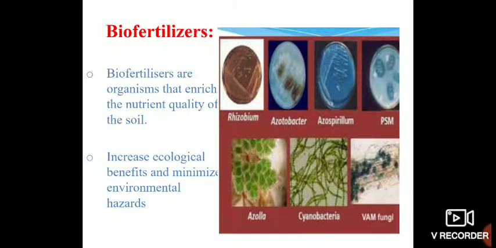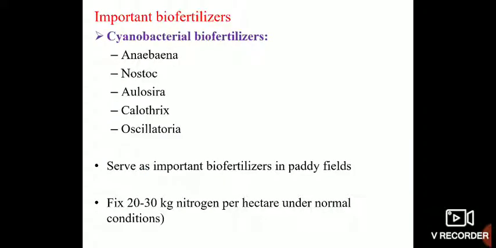They increase the ecological benefits and at the same time minimize the environmental hazards which are caused due to chemical fertilizers. Some of the important biofertilizers include, the first one, cyanobacterial biofertilizers. In this category, a number of important cyanobacteria like Anabaena, Nostoc, Aulosira, Calothrix, and Oscillatoria are used as biofertilizers, and they serve as important biofertilizers in paddy fields.